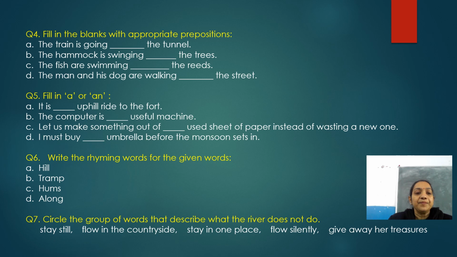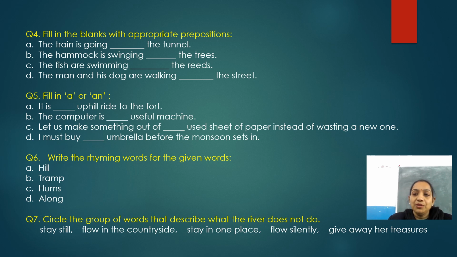Now next one. Let us make something out of dash used sheet of paper instead of wasting a new one. Next one is, I must buy dash umbrella before the monsoon sets in. So children, in these blanks you have to fill the article, A or An.